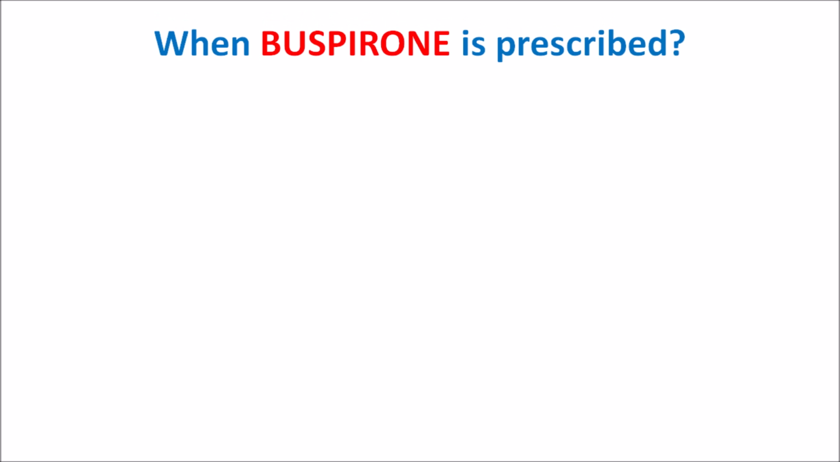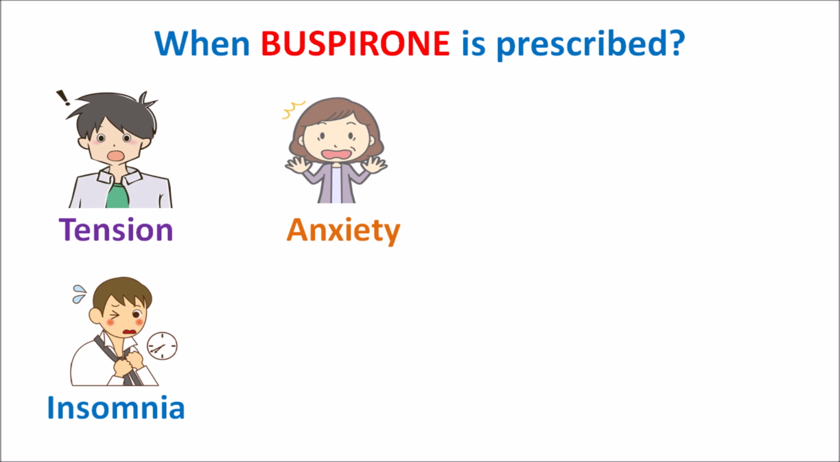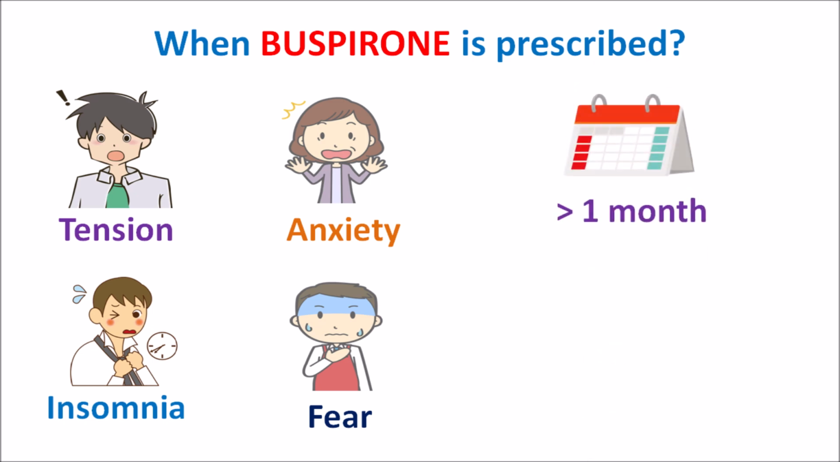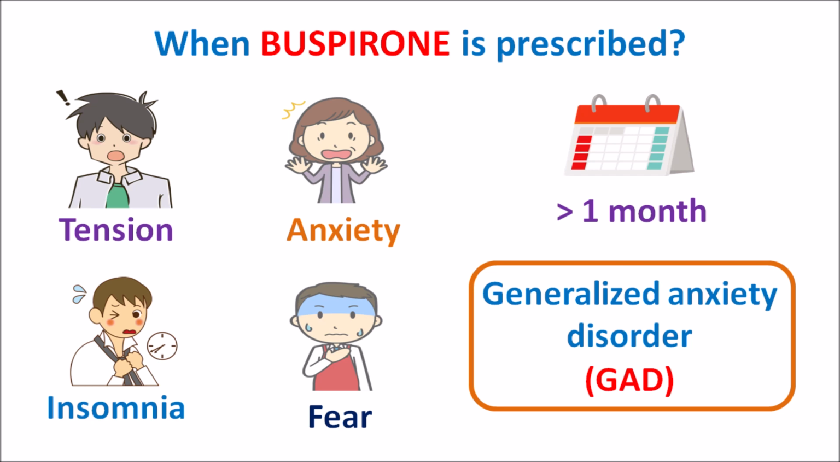First of all, let us see when this buspirone is prescribed. As we have discussed earlier, buspirone is an anxiolytic. So this drug can be given when few of the symptoms are observed in the patients such as repeated tension, increased anxiety, insomnia, lack of sleep, and intense fear with palpitations, sweating. If any of these symptoms are observed for more than 1 month, it may indicate generalized anxiety disorder, commonly known as GAD. In such conditions, buspirone can be given to control anxiety as well as other associated symptoms.